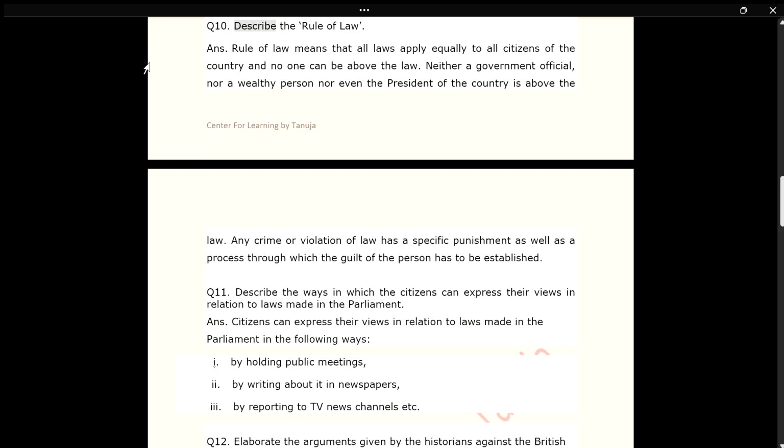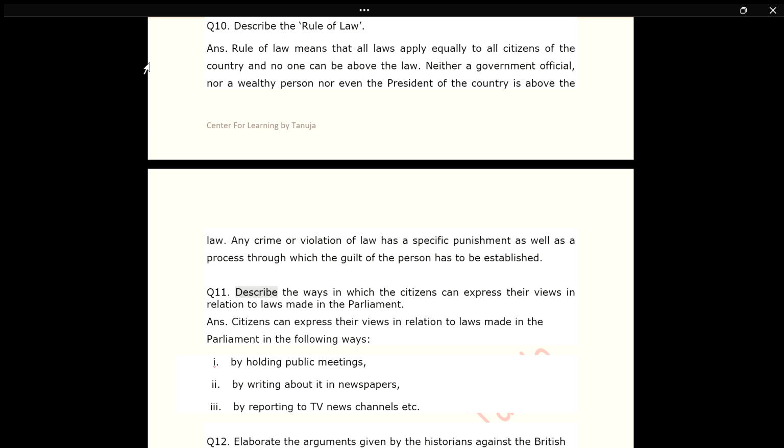Q10. Describe the rule of law. Ans. Rule of law means that all laws apply equally to all citizens of the country and no one can be above the law. Neither a government official, nor a wealthy person nor even the president of the country is above the law. Any crime or violation of law has a specific punishment as well as a process through which the guilt of the person has to be established.